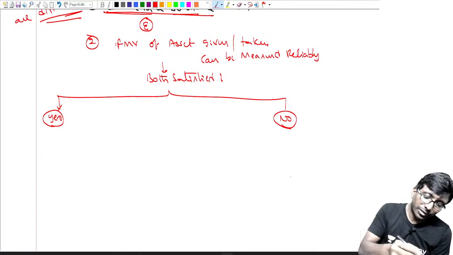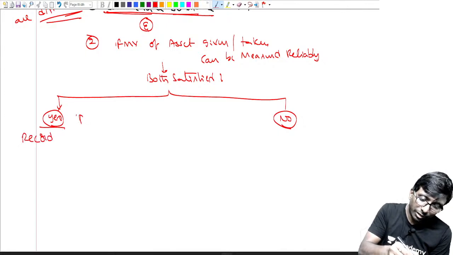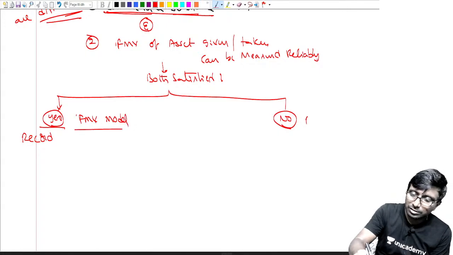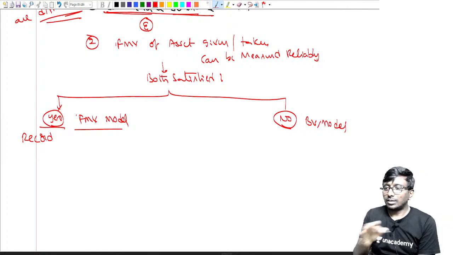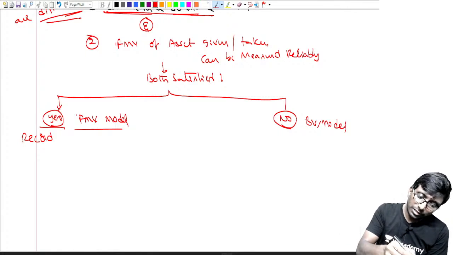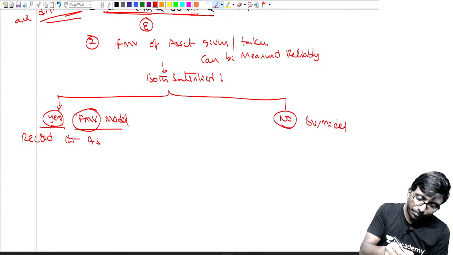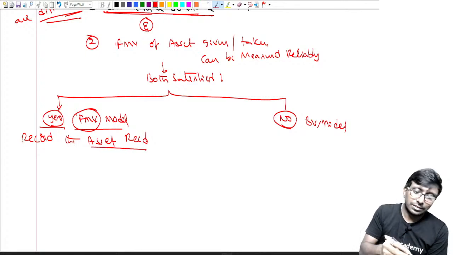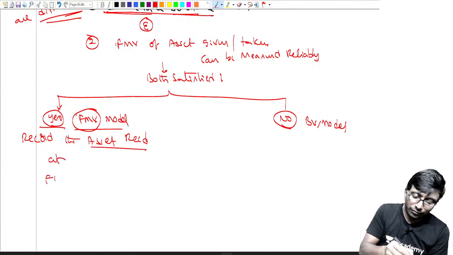If you satisfy, we will record it. This is called the fair market value model. Fair market value will record it. If not, this is the book value model, we will tell. Either yes or no. Book value model we will follow. Sorry, fair market value means what, sir? Record the asset received. Record the asset received at what amount? At fair market value of asset given.